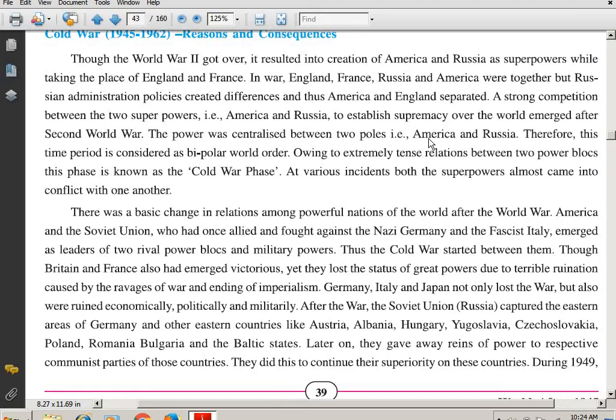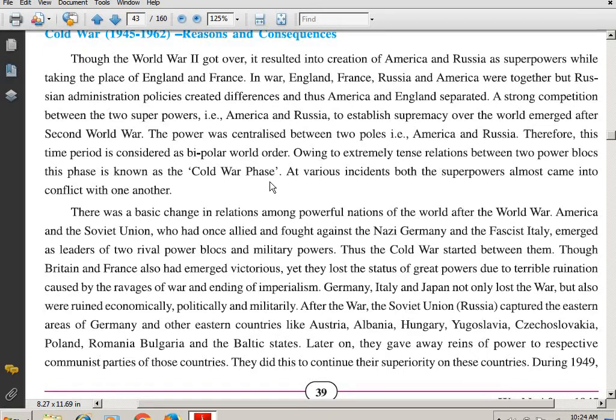You will have to write about America and Russia trying to establish their supremacy over the world after the Second World War. But the power was centralized between 2 poles, and these poles are America and Russia. Therefore, this time period came to be known as or considered as the bipolar world order. Please make the bracket to what I read. Now, owing to extremely tense relation between 2 power blocks, this phase is known as Cold War phase.